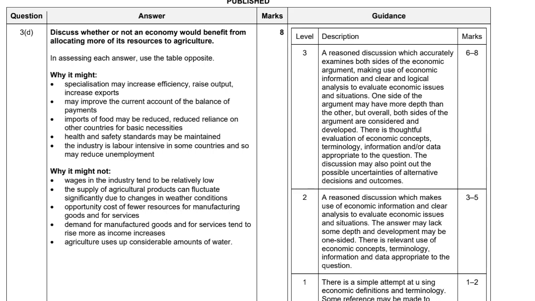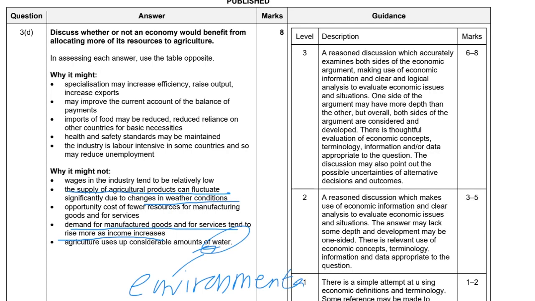Now for question 3D, we have to discuss whether the economy will benefit from allocating more resources to agriculture. I will go with it might not. When you talk about agriculture, you have to think about agriculture compared to manufacturing goods. I would say agriculture might not be a good investment. Another thing is the supply of agriculture can fluctuate due to weather. The third one is about the environment, it might use up a lot of resources. So these are the arguments for not developing agriculture.